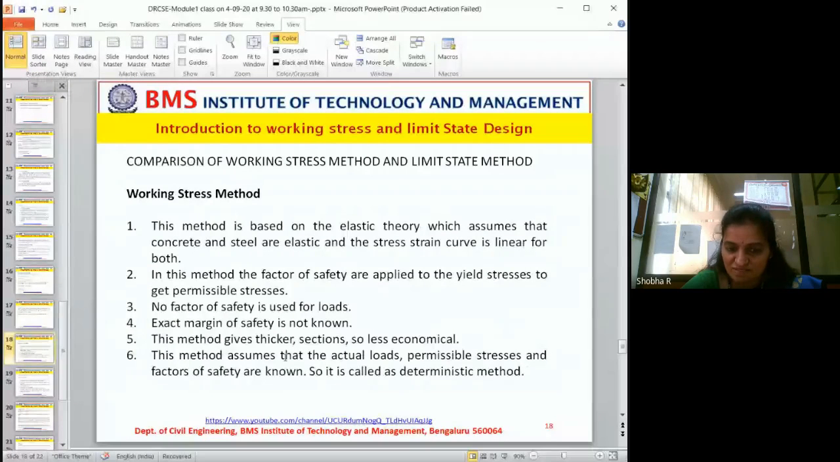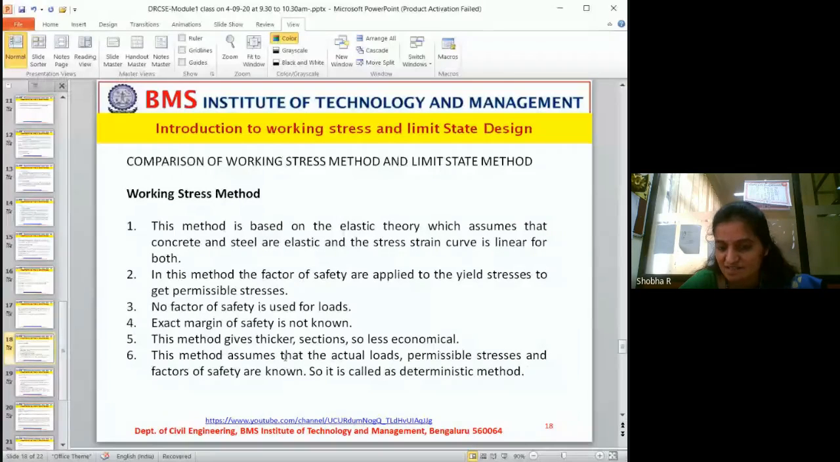This method assumes that the actual loads, permissible stresses, and factor of safety are known. That's all. While designing with the working stress method, we assume that we know everything. We know the actual load, exactly what load is coming on the structure. But that is not the same, no?